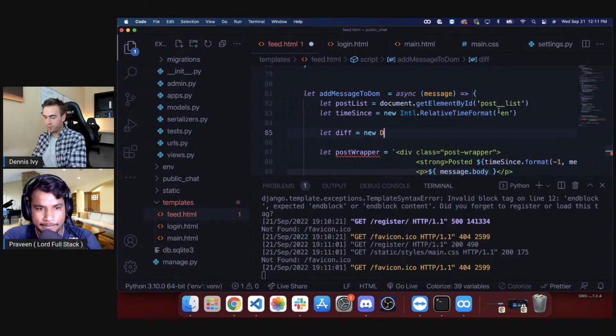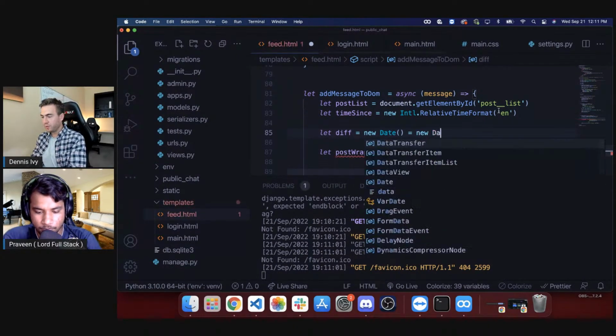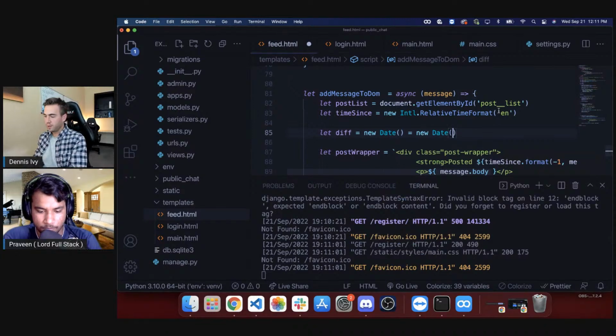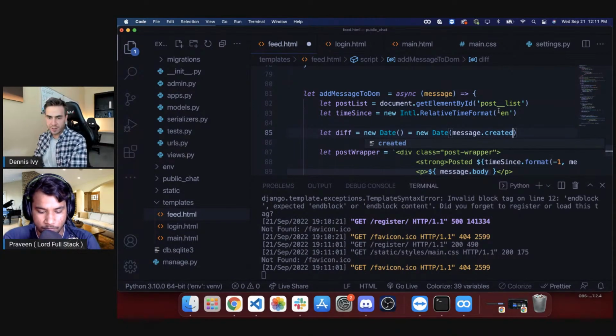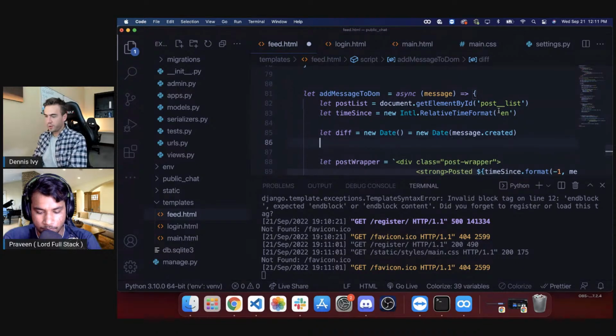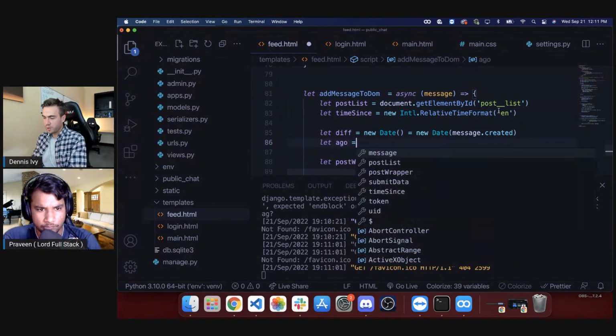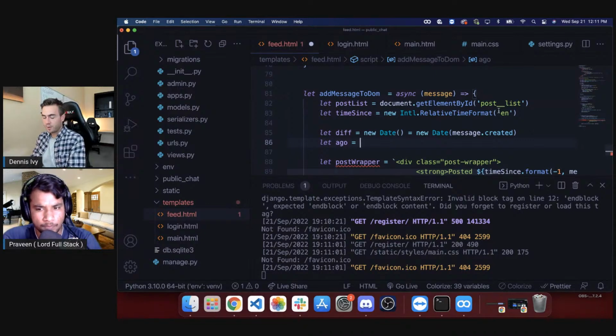So we'll do new Date, grabbing the current date minus new Date of message.created, the timestamp, and then let ago be timesince.